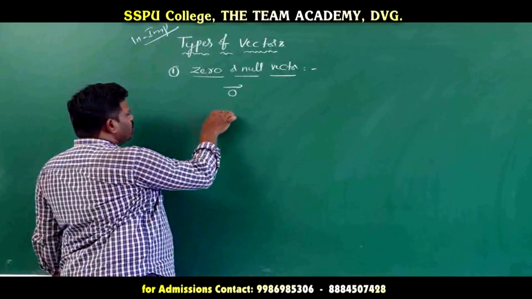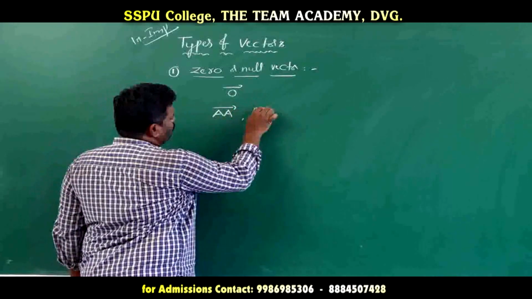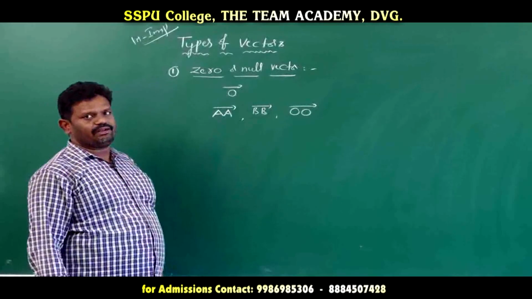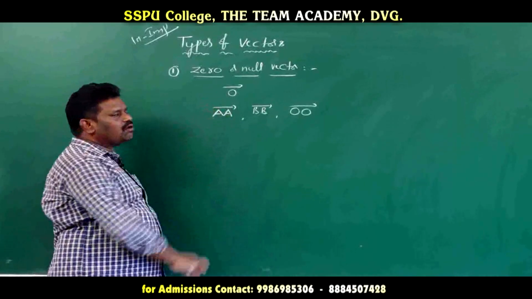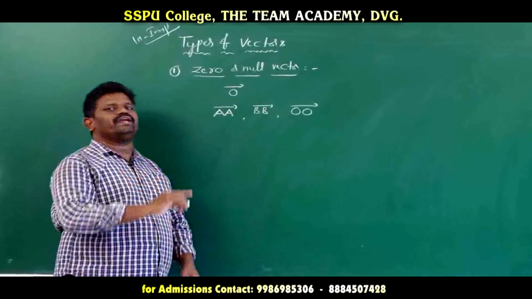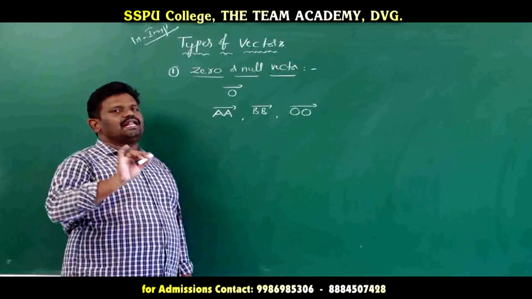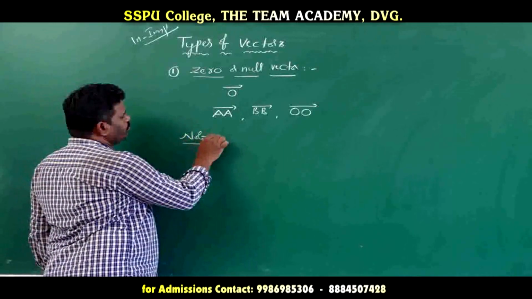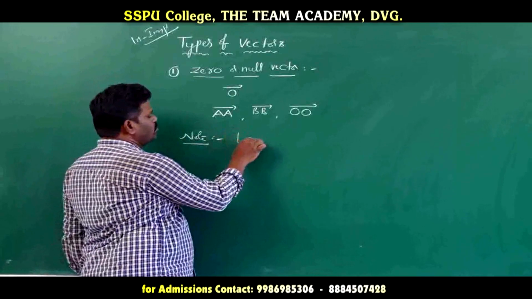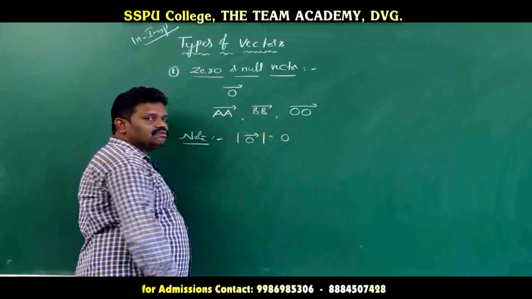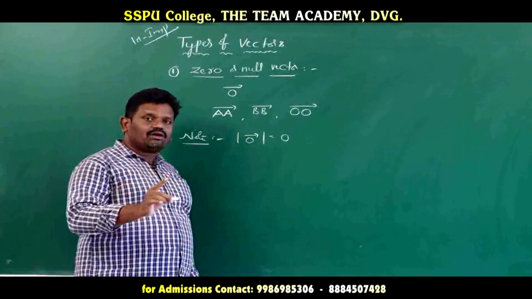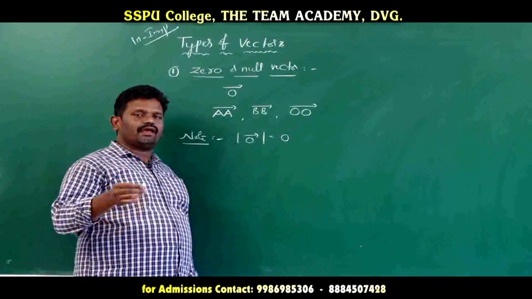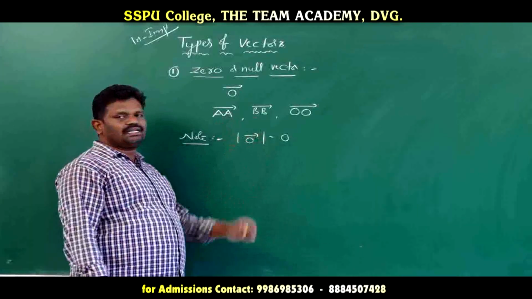Now see here, vector AA, vector BB, vector OO. These are all null vectors. Why? In this vector the initial point and terminal point both coincide. So that's why these vectors are null vectors or zero vectors. Another point to remember: the magnitude of a null vector is always 0, and the null vector has any direction. Okay? So that is the null vector.